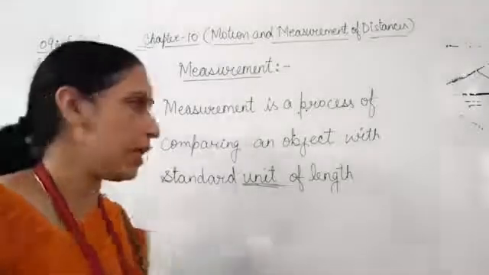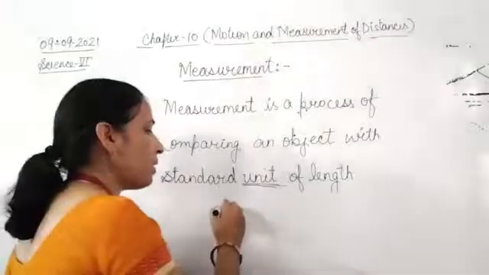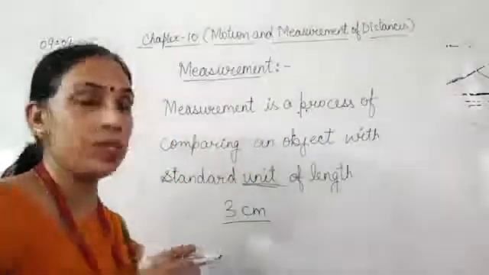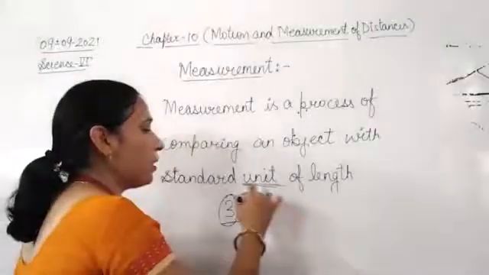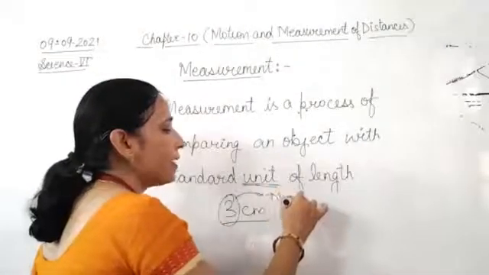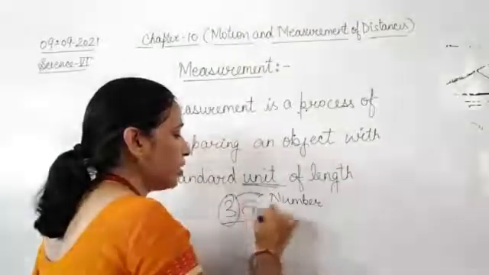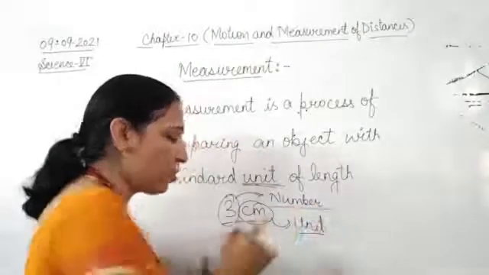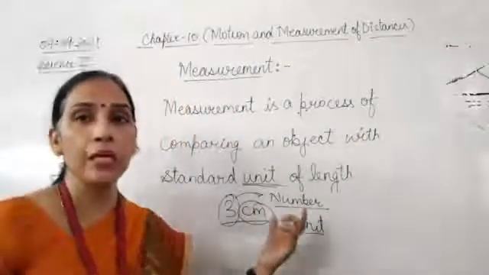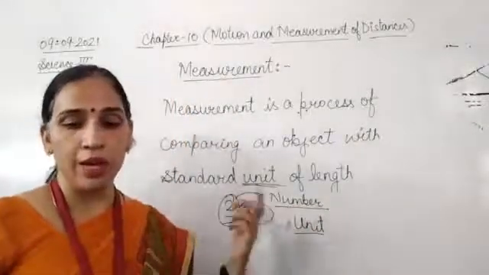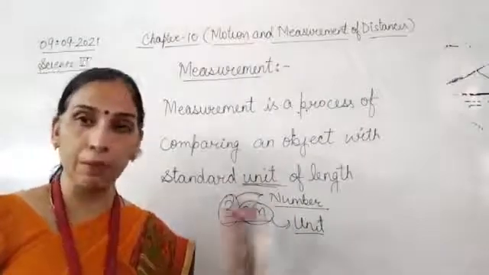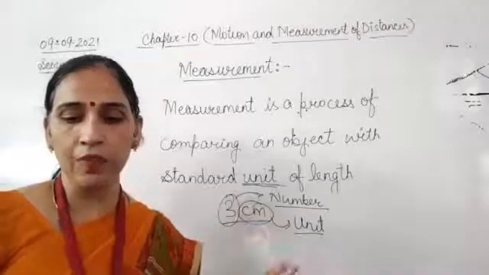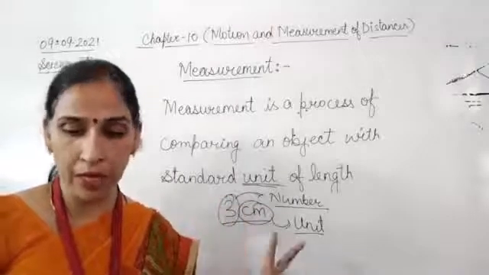Like here, if I write 3 centimeter, the length of a line segment is 3 centimeter. So 3 is a number and centimeter is a unit. Each measurement consists of these two things, number and unit. The result of every measurement consists of two parts.